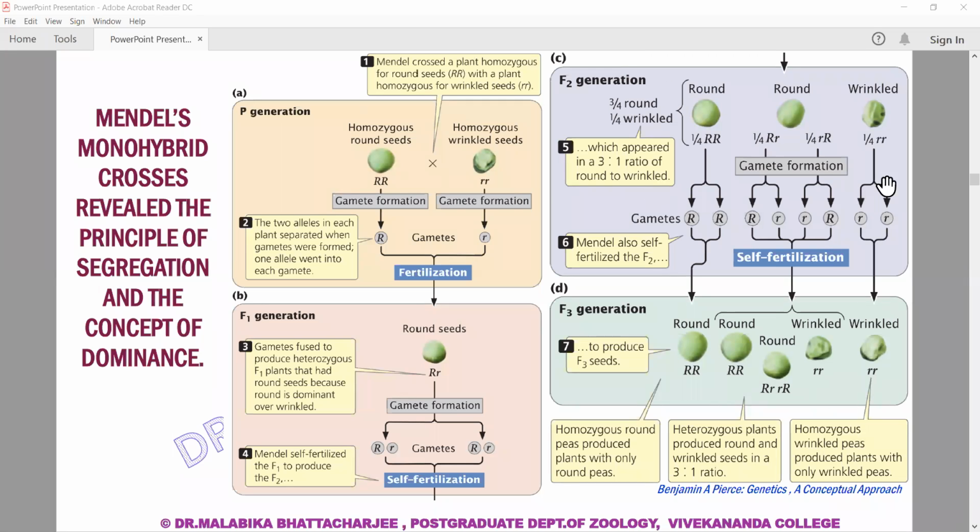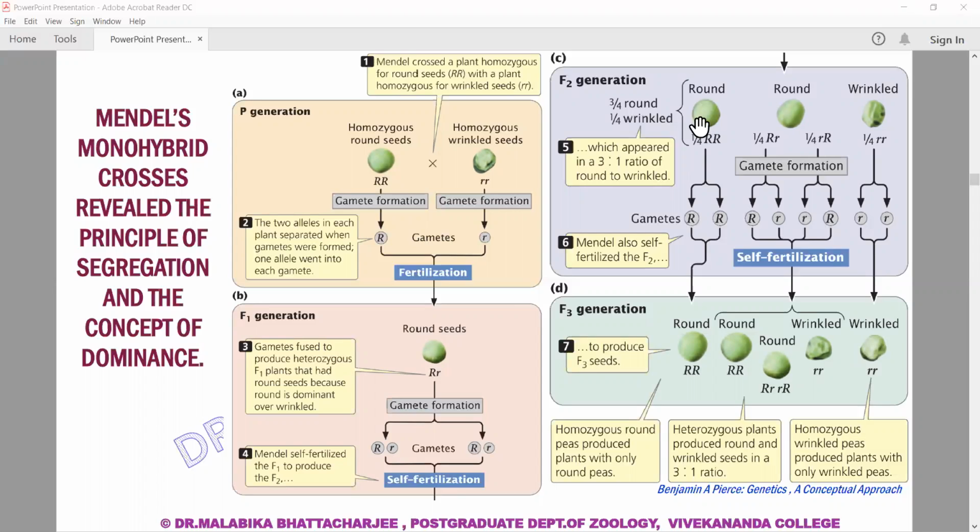Now he also self-fertilized the next generation, and again you can see we are getting the same ratio. That's 1/4 pure round seeds, then we are getting heterozygote round seeds, and we are getting wrinkled seeds. A pure breed wrinkled crossed with a wrinkled will always produce a wrinkled seed.